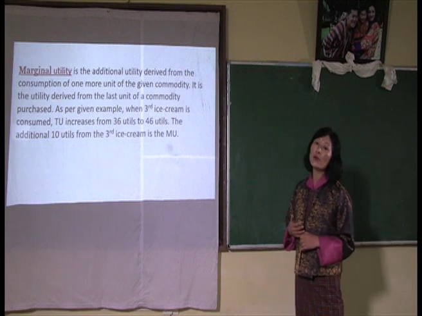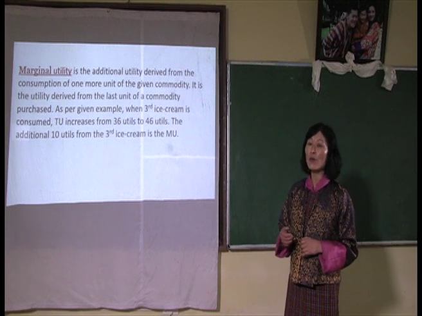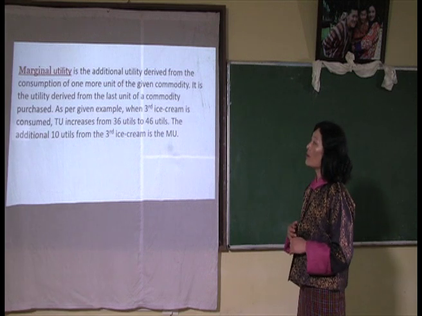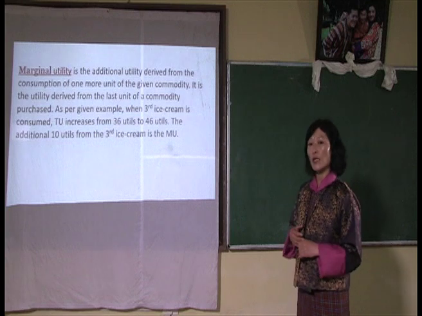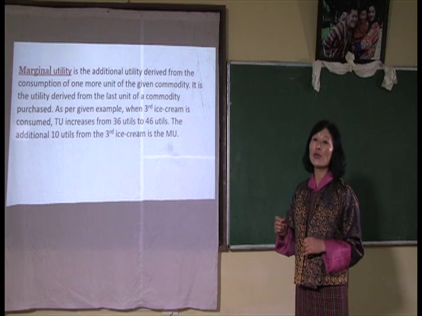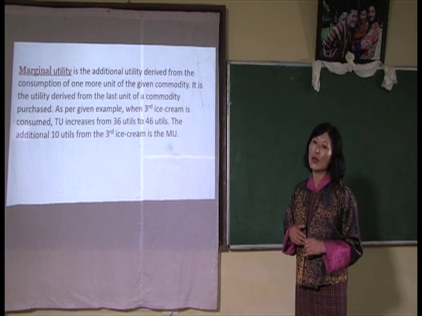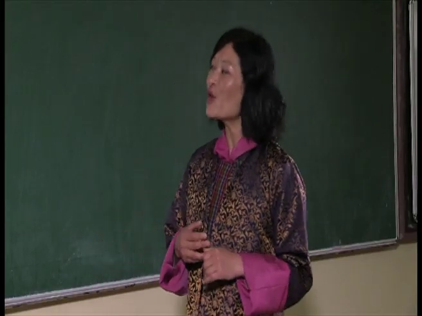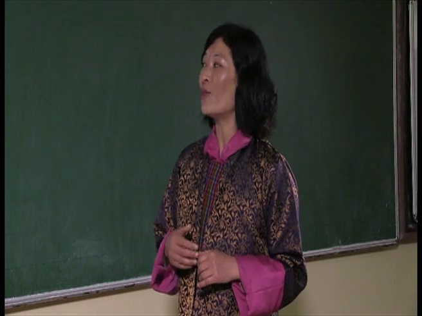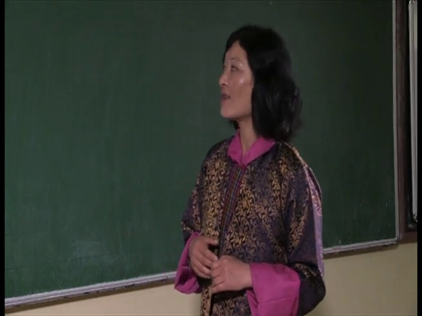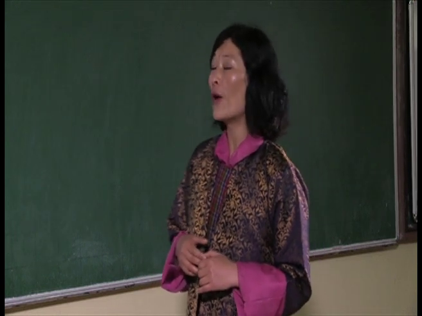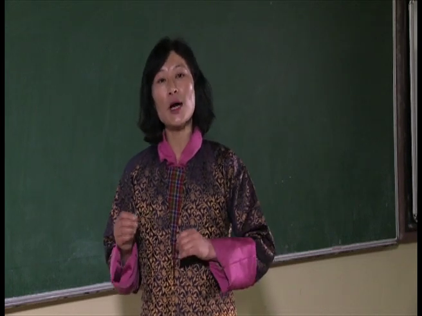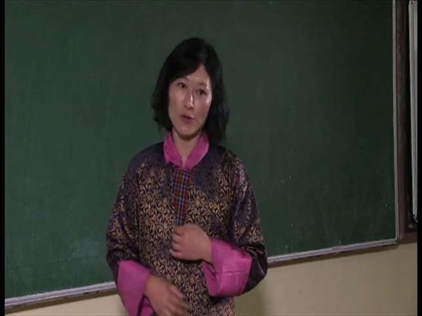But when the consumer goes on to consume the second scoop of ice cream, then the consumer gets a satisfaction of 20 utils. That 20 utils can now be called the marginal utility. When the consumer consumes the third scoop of ice cream and gets a satisfaction of 10 utils, then that 10 utils becomes the marginal utility for the consumer.